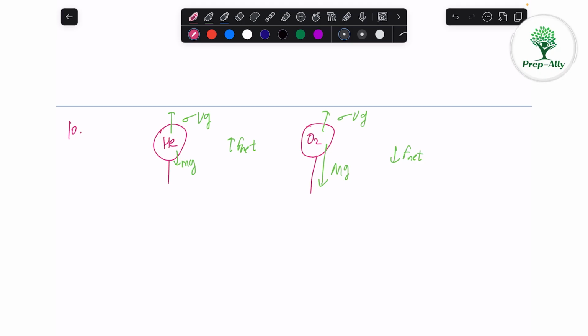So let us read the options now. A says helium gas inside the balloon is at lower pressure as compared to the other balloons. It's not about pressure. If this is at lower pressure, then this balloon will be compressed. It's not deciding whether it is moving up or down. So option A doesn't decide that. Helium gas inside the balloon is at more pressure as compared to balloons filled with normal air. Again, the pressure doesn't decide that. Pressure just decides if the balloon is expanding or contracting. So C says that atmospheric gas exerts more upward force on helium as compared to normal air or oxygen, let us say.